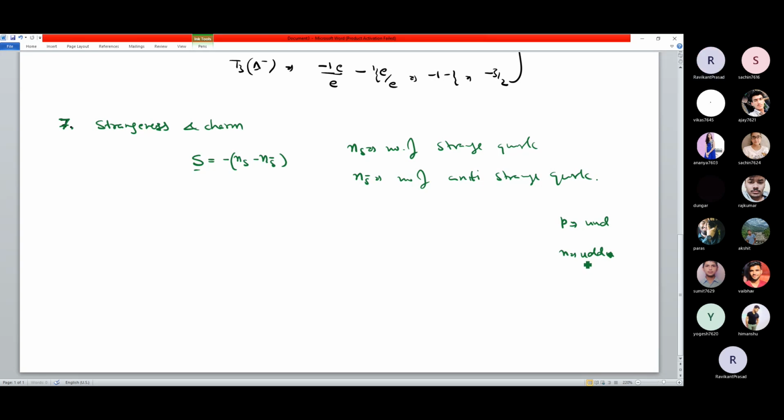So its strangeness value, if someone asks you what is the strangeness value of proton or neutron, this is obviously 0. It doesn't have a normal strange quark and it doesn't have an anti-strange quark. उसमें है ही नहीं, यानी सारे quark up या down के हैं, strange quark तो है ही नहीं. So for proton, the strangeness number will be 0. For neutron, the strangeness number will be 0.